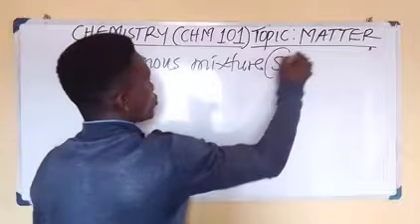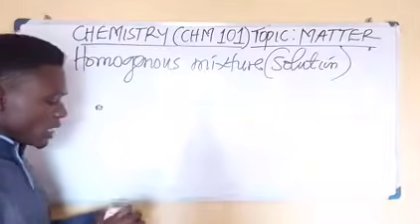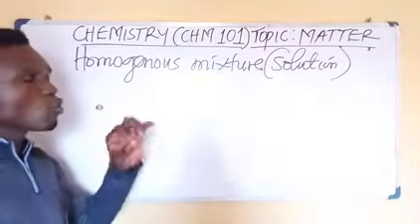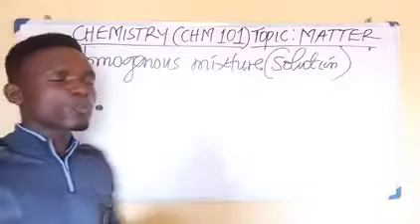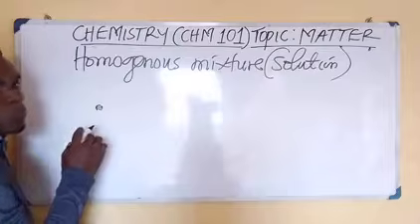Which we also call solution. A homogeneous mixture is a mixture whose components or constituents are uniform or definite.